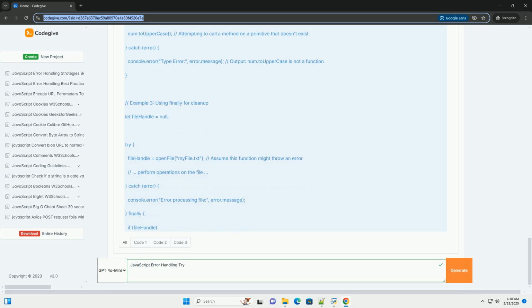9. Test your error handling. Test your error handling logic to ensure that it works as expected and that errors are handled correctly. Write unit tests that specifically test error conditions.